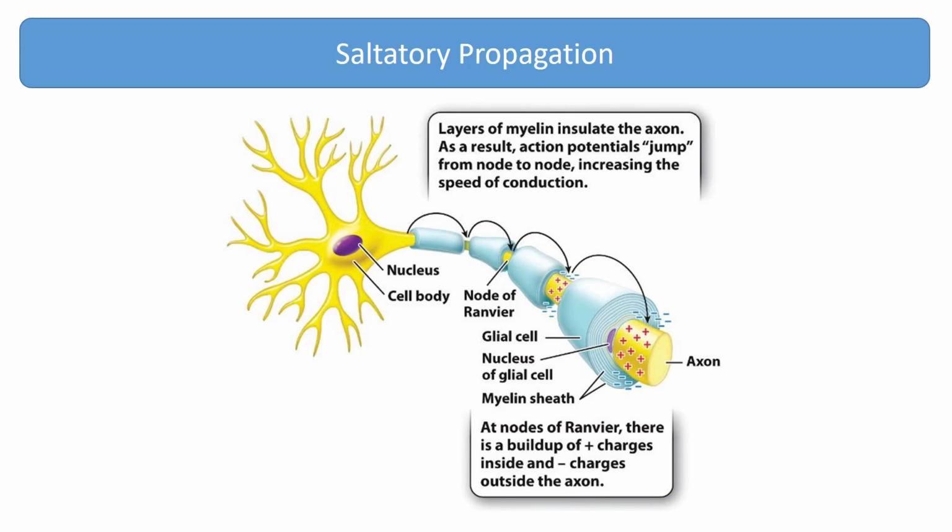Voltage-gated sodium and potassium channels are concentrated at these nodes. As a result, the action potential in myelinated axons jumps from node to node. Saltatory propagation greatly increases the speed of signal transmission, enabling vertebrate animals to respond rapidly to stimuli in their environment.